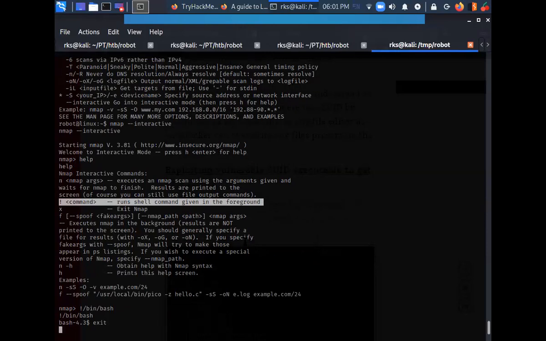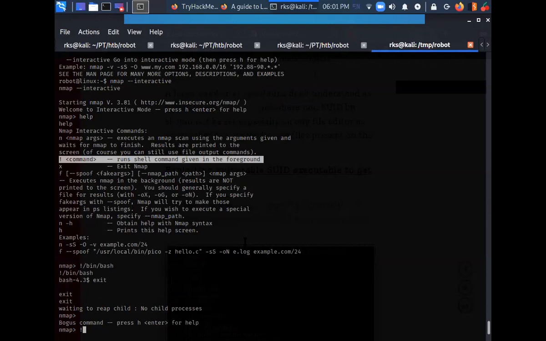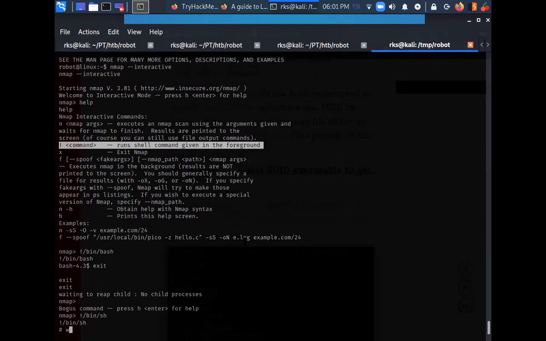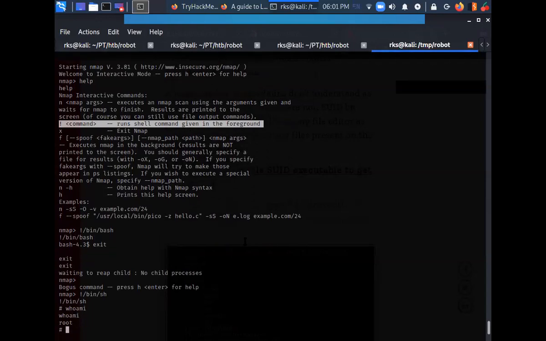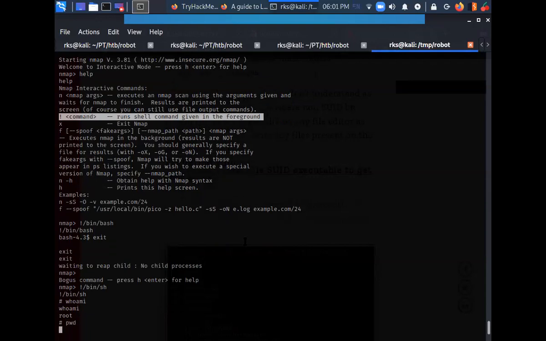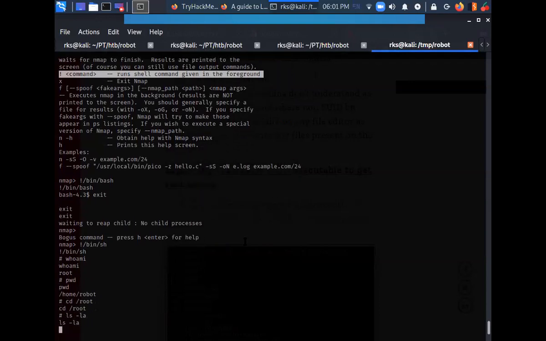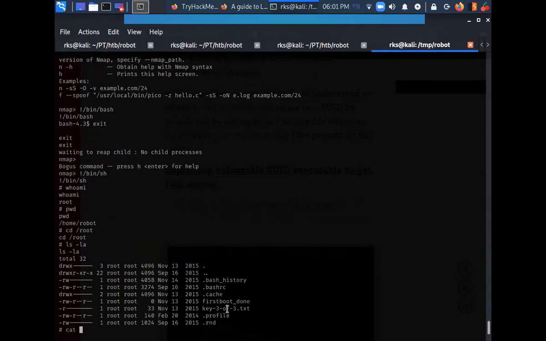Let's run it again with some other file. Let's do /bin/sh. Who am I? And I am root. I got a root level shell here. pwd, cd /root, ls -la. Let's do cat key 3 of 3.